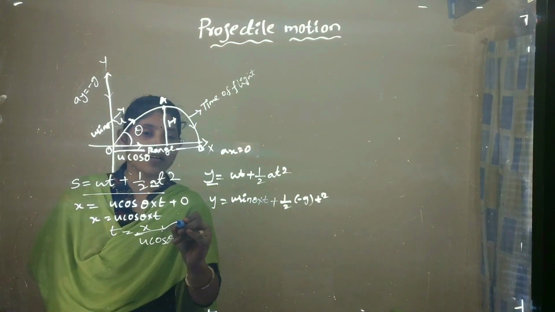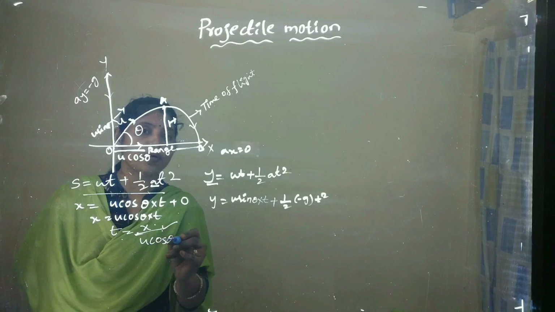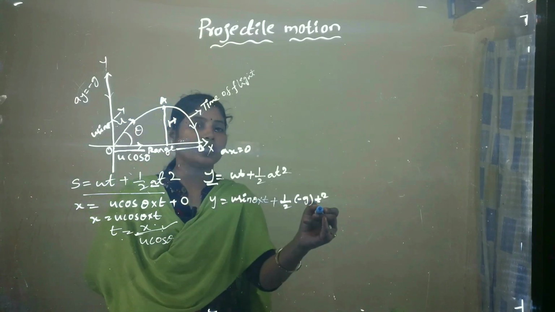From this, t = x / (u cos θ). So we substitute this into this equation.